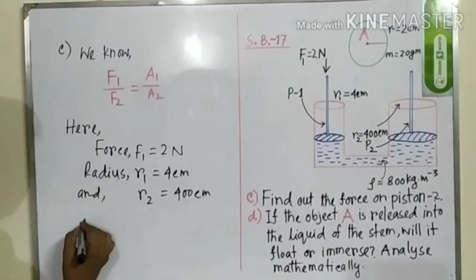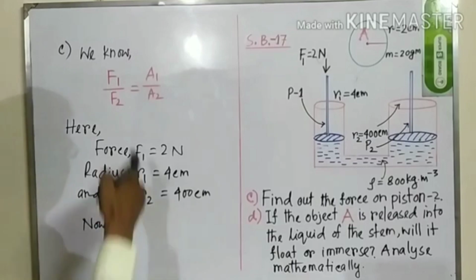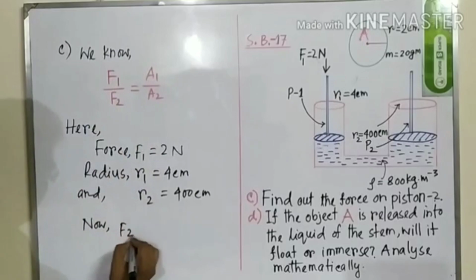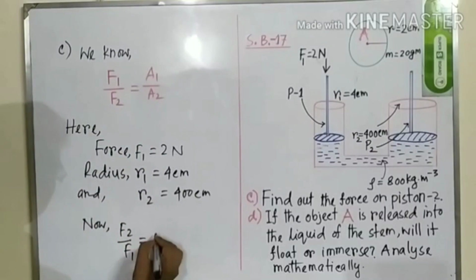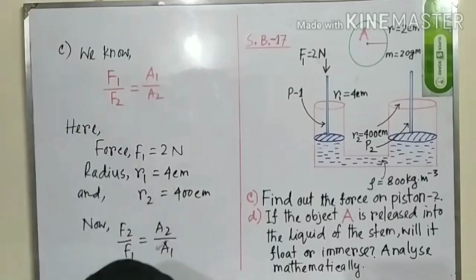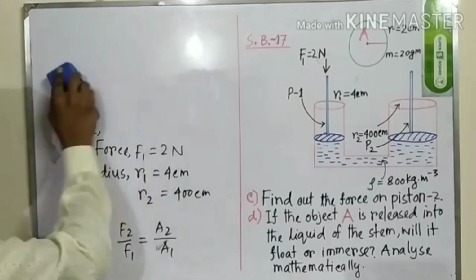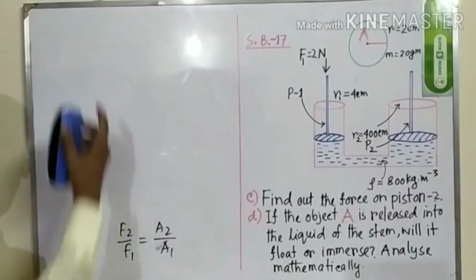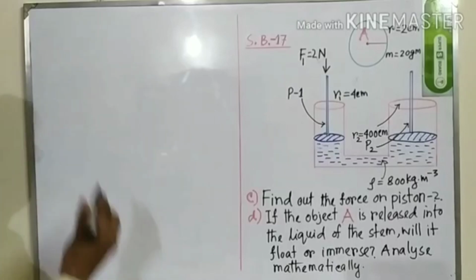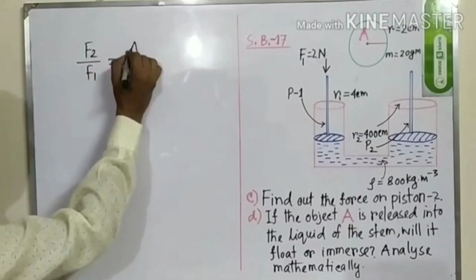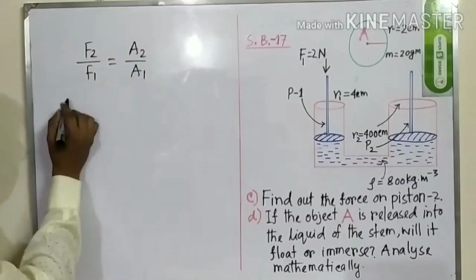Now we can go with this equation. F1 by F2 is equal to A1 by A2. We can write F2 by F1 is equal to A2 by A1. After this, we will go with this line. We can write this line here like F2 by F1 equal to A2 by A1.